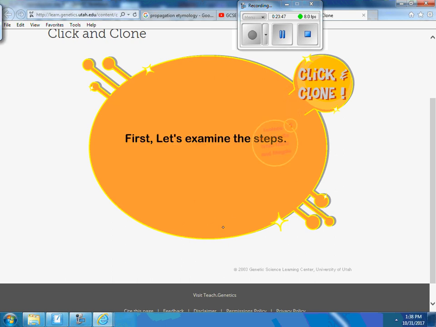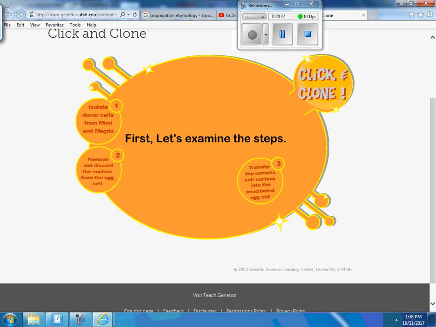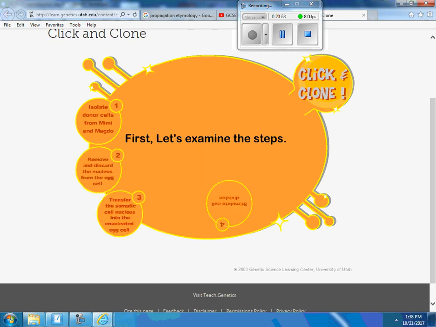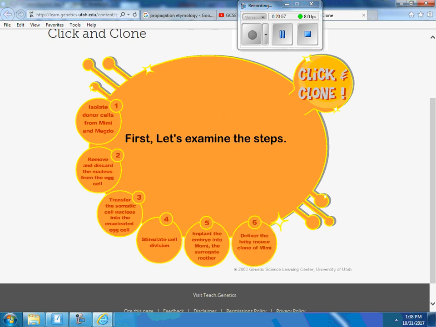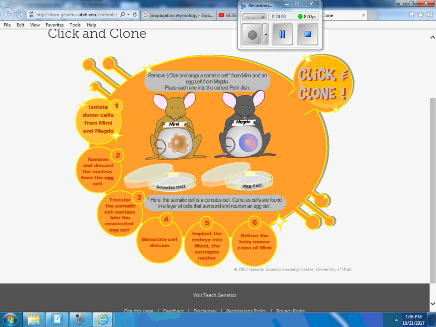So watch the process. There's about 6 steps, and they're pretty simple. They're definitely a lot more complicated than this, but we broke it down to a simple version. So the first thing we need to do is isolate the cells, so let's get there. Click and clone. Are you ready? They ask us to take the cell from Mimi. We're taking a somatic cell, which means we're taking the body cell.